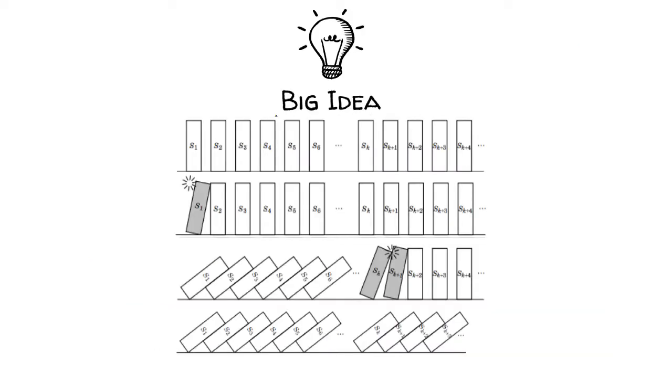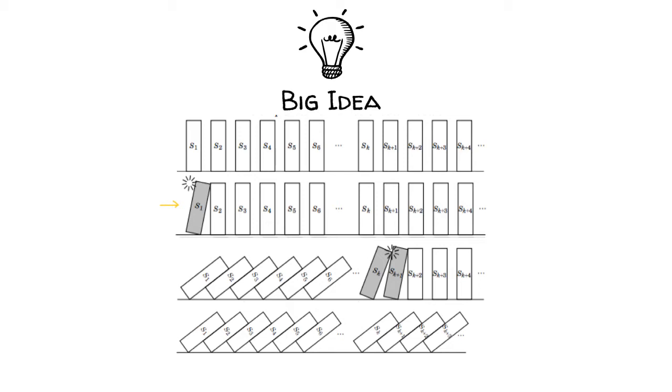A helpful visual to have in your mind when writing an inductive proof is a set of dominoes, an infinite set of dominoes, each domino representing a different natural number or a statement about a different natural number. Condition 1 in an induction proof says, let us verify that the very first domino does indeed get knocked over.